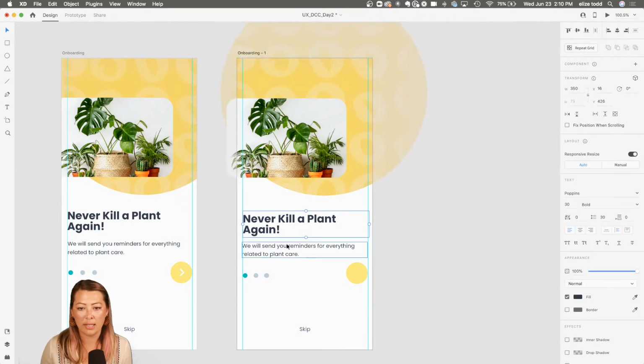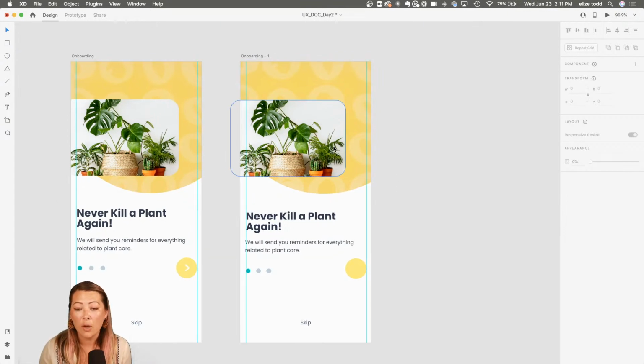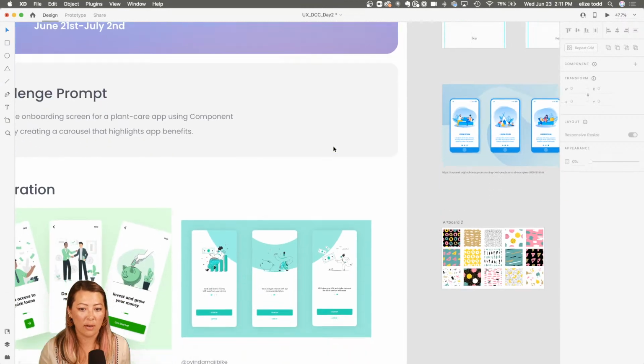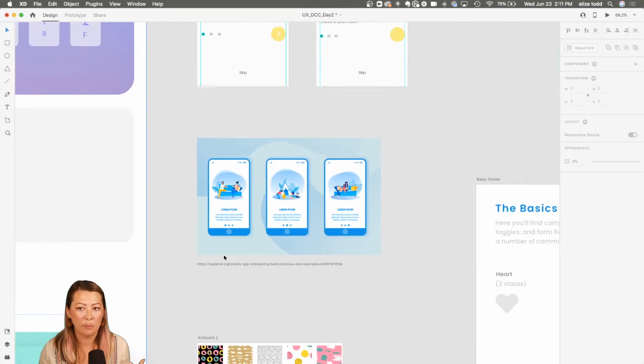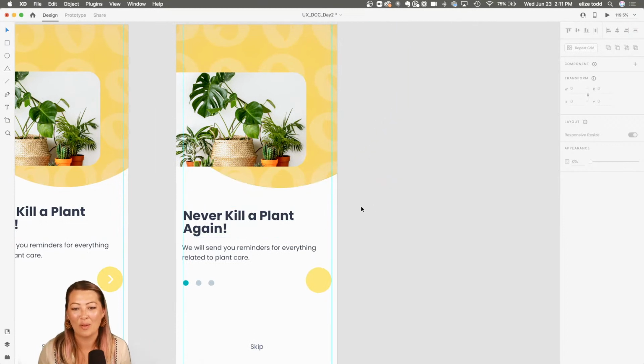So here I have my text. The most important thing here is the image, because this is what lures your users into your app. Image tells a lot more than words do. People notice and are aware of images much more. So you want to include either photography or an illustration like we saw here. Something that lures them in. That's typically a big part of the anatomy of an onboarding screen.